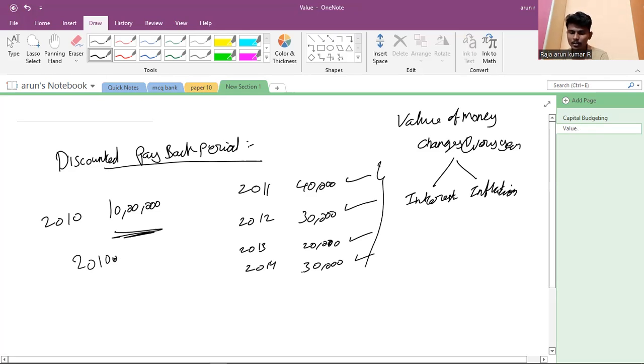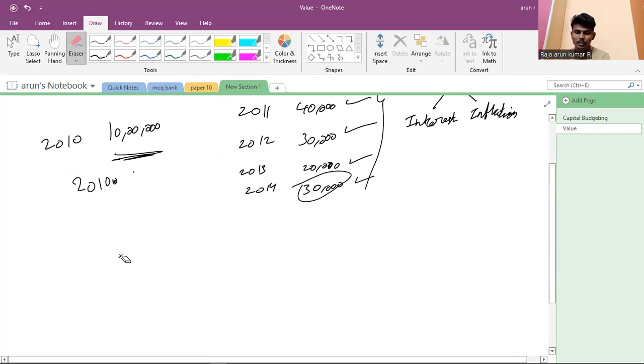What is the value of rupees 30,000 of 2014 in 2010? For that we have a formula. What is the formula?